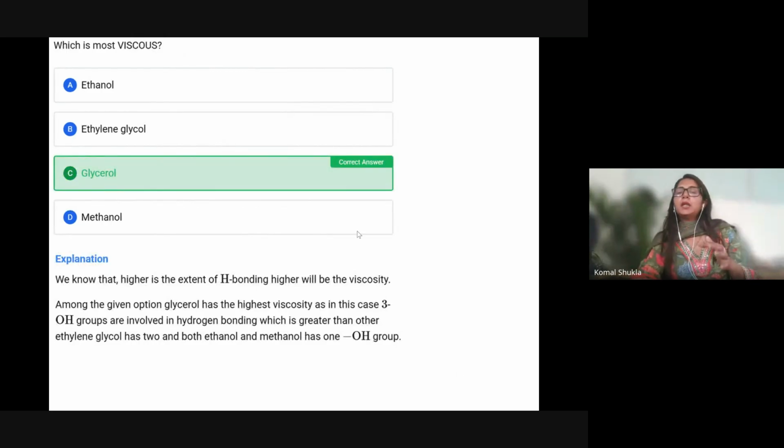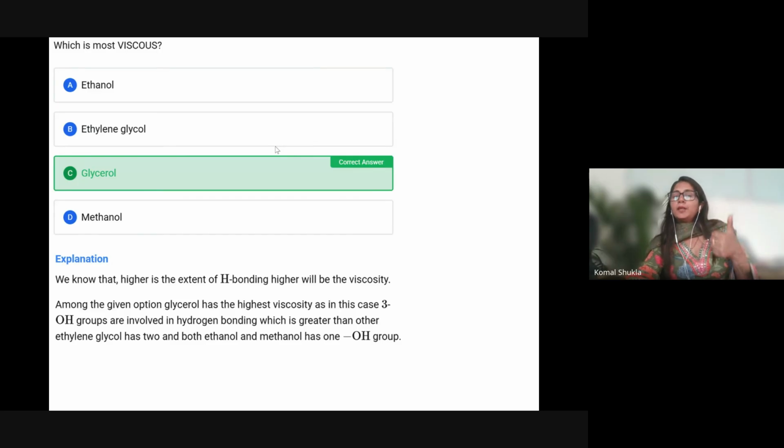Now why is glycerol viscous in nature? Viscosity is the liquid's resistance to flow, and it is primarily determined by the extent of the intermolecular force of attraction working between the molecules. In the case of glycerol, there is a molecular bonding called hydrogen bonding, which is a very strong kind of bonding. That is why it is considered the most viscous liquid.